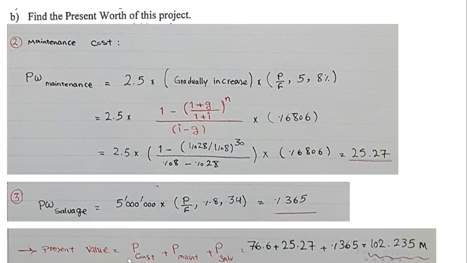Now we have to add all these costs: the present cost of the construction, the present cost of the maintenance, and the present cost of the salvage. The result would be 102.235 million.